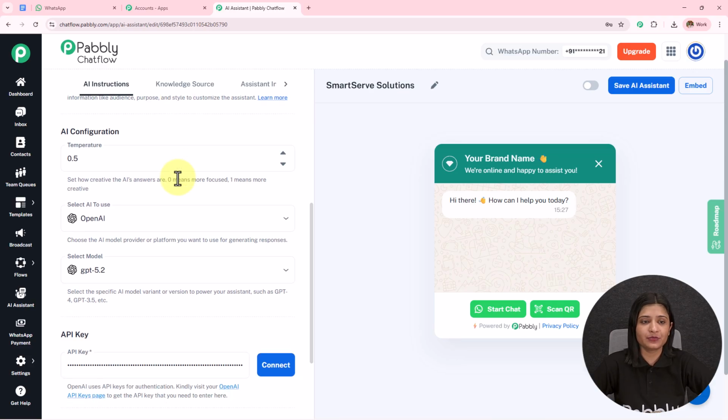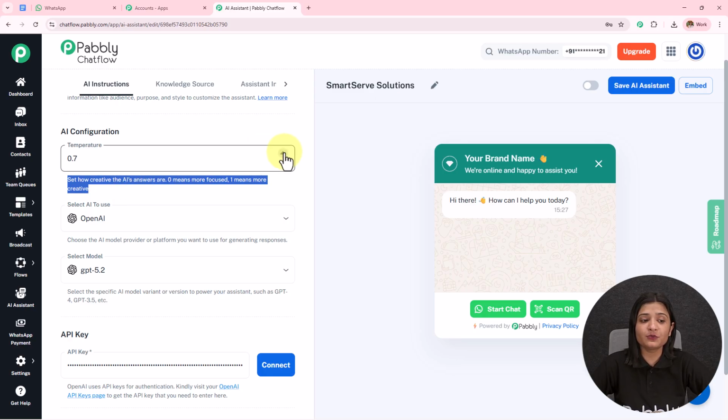Then we have this temperature. So set how the creative AI answers are. 0 means more focused, 1 means more creative. If I go from 0 to 1, the creativity of how this AI is answering will enhance. I'm going to keep it as 0.7.